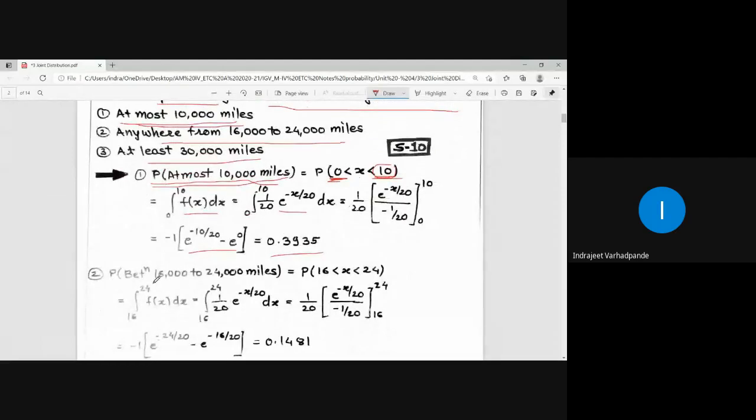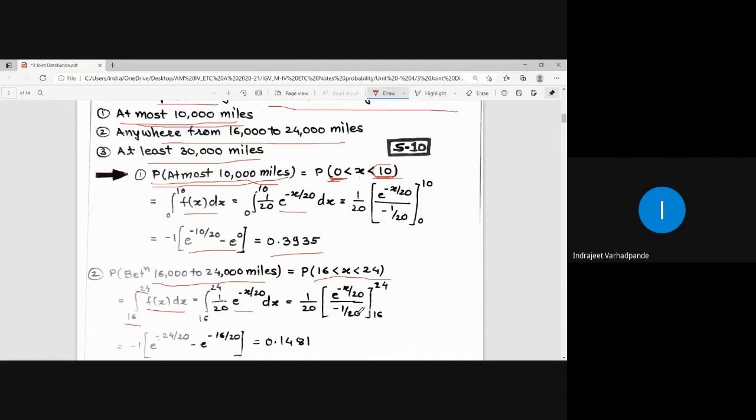Secondly, probability between 16,000 to 24,000 miles. So the function is defined for per 1,000 miles. So ultimately the integration will be done between what values? Between 16 to 24. So the probability over here is the probability for 16 less than x less than 24. Integrate the function, integration 16 to 24 f of x dx. But how is this f of x defined? F of x is defined as 1 by 20 e to the power minus x by 20 dx. So it is 1 by 20 into the integration of this exponential term, which remains the same.